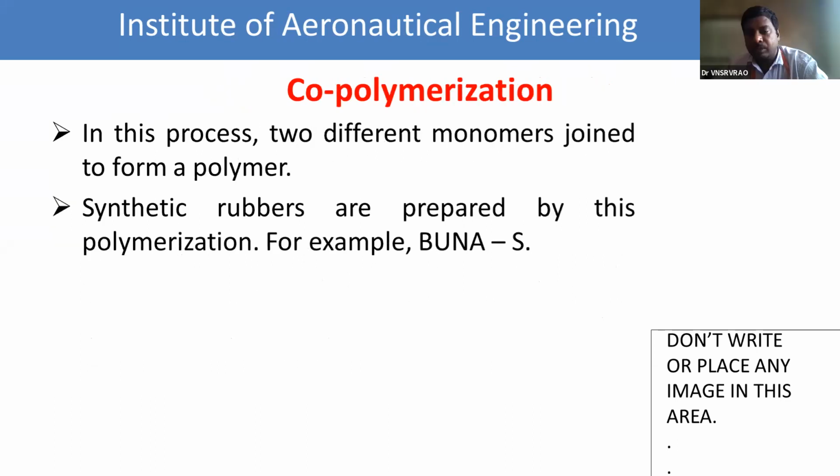What is the third polymerization? Copolymerization. What is the example for copolymers? Buna-S. Nice. Is Buna-S an example of natural rubber or synthetic rubber? Synthetic rubber. Okay, very good. Now I will take the attendance.